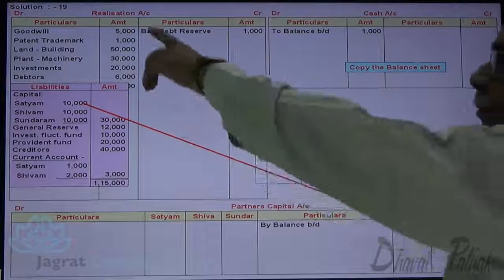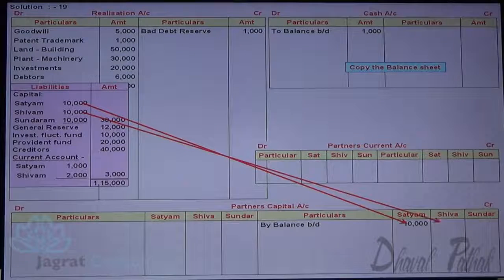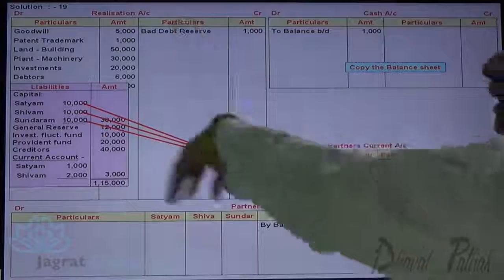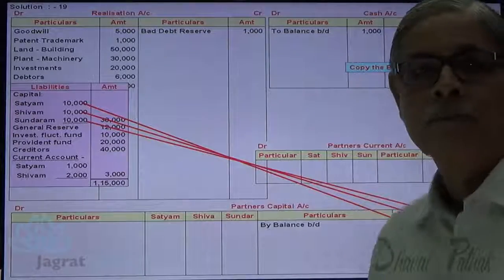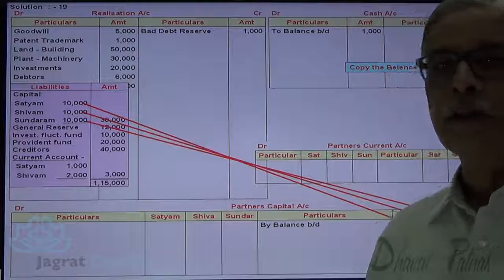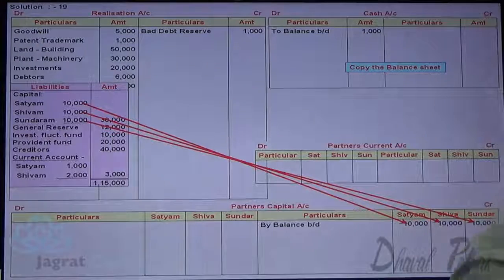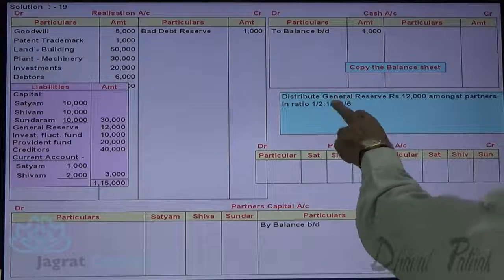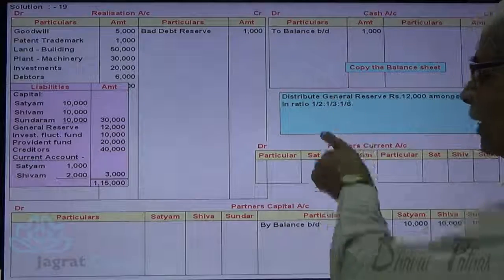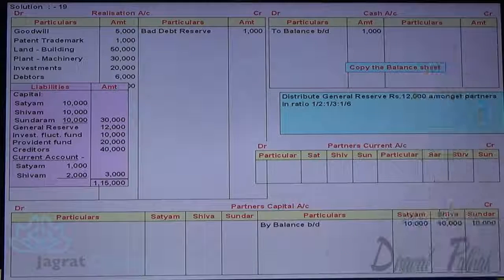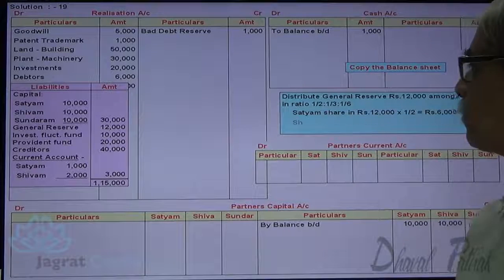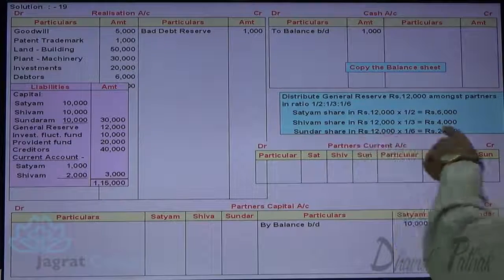Now liabilities. Satyam, Shivam and Sundaram capital is credited to their capital accounts. This is the copy of the balance sheet. All the details of assets and liabilities are recorded for accounting for dissolution at the respective places. So capital balances are transferred to the credit side of Satyam, Shivam and Sundaram capital accounts. General reserve 12,000 distributed amongst partners in the ratio 1/2, 1/3, 1/6. Share of Satyam 1/2, share of Shivam 1/3, share of Sundaram 1/6. So 12,000 into 1/2, share of Satyam 6,000, share of Shivam 4,000, share of Sundaram 2,000.